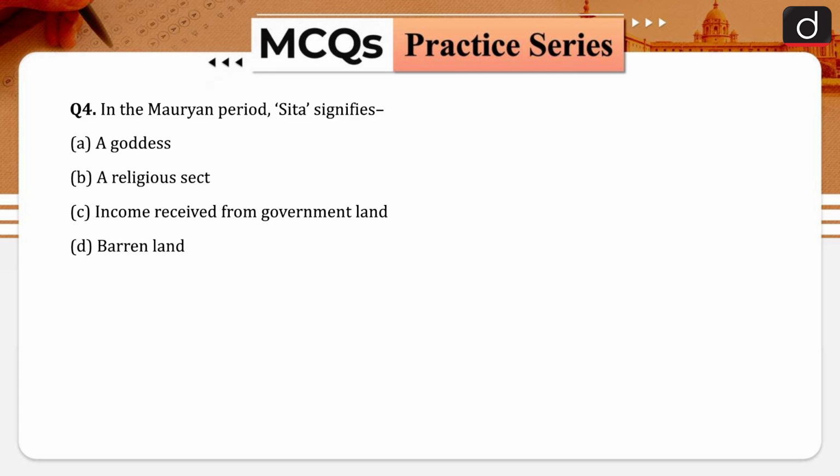In the Mauryan period, Sita signifies a goddess, a religious sect, income received from government land, barren land. And the answer is C, income received from government land.